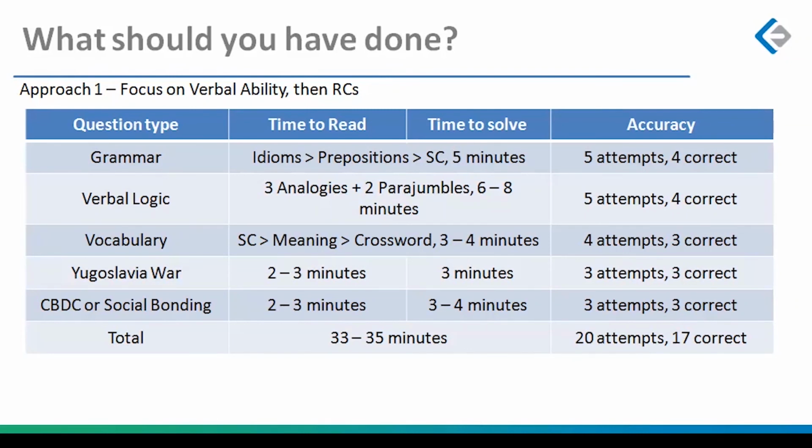Then you pick up passages, attempt. First, the Yugoslavia war has to be attempted. It is that one passage that everybody had to do. 3 attempts and 3 correct.